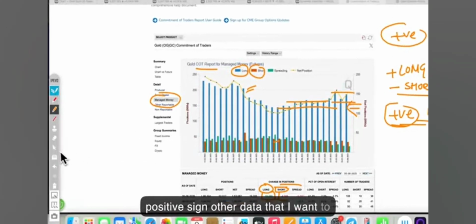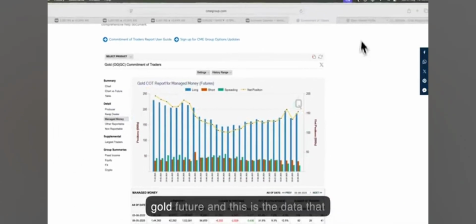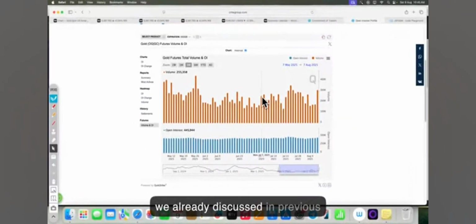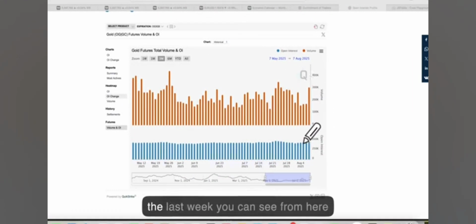Other data that I want to discuss is the open interest profile for gold futures, which we already discussed in the previous week. If we check the data for last week, you can see that the open interest is increasing day by day, which is also a positive sign. This is the open interest and this is the volume.